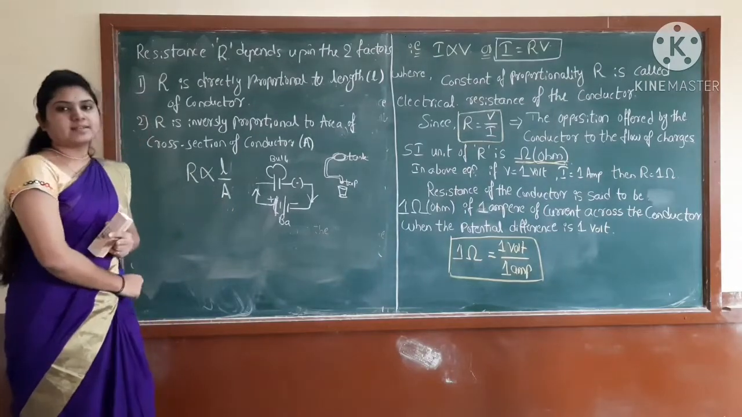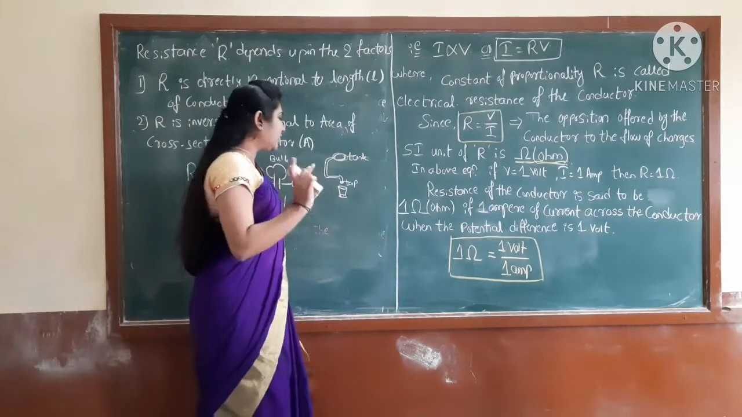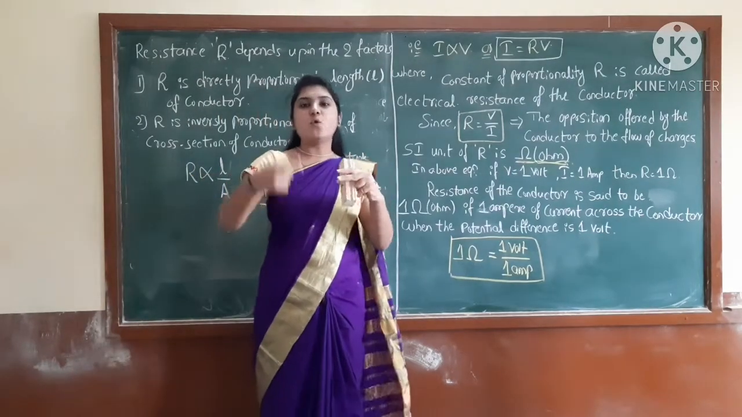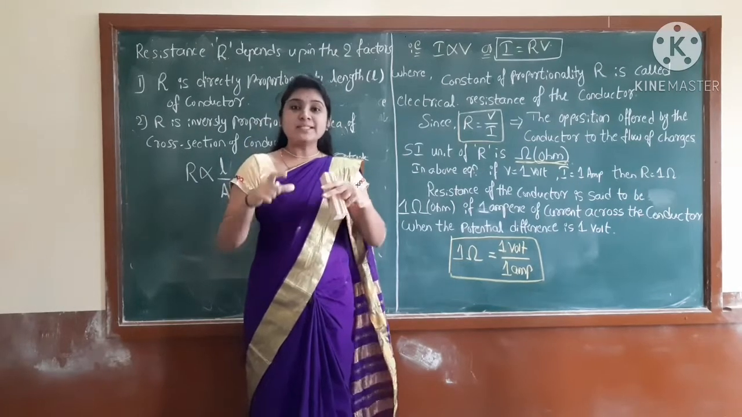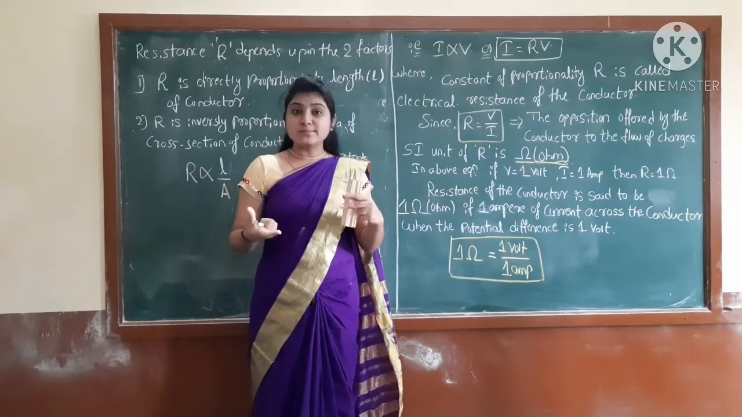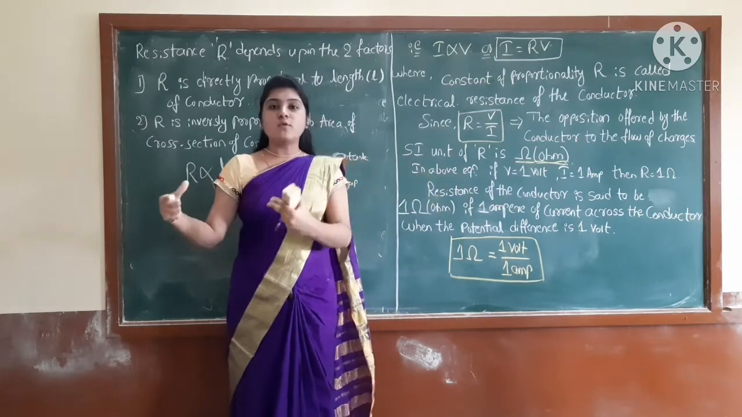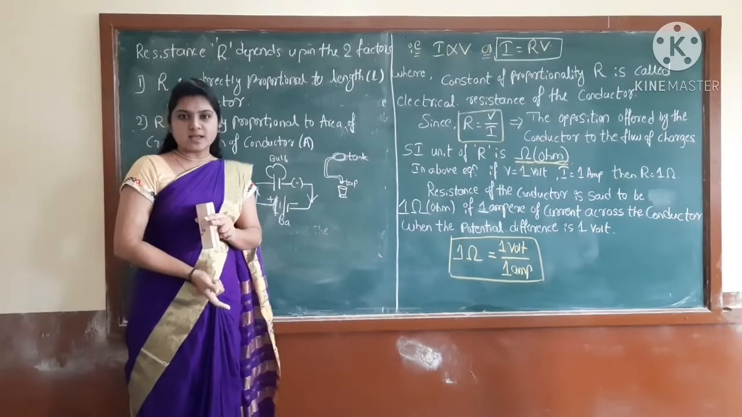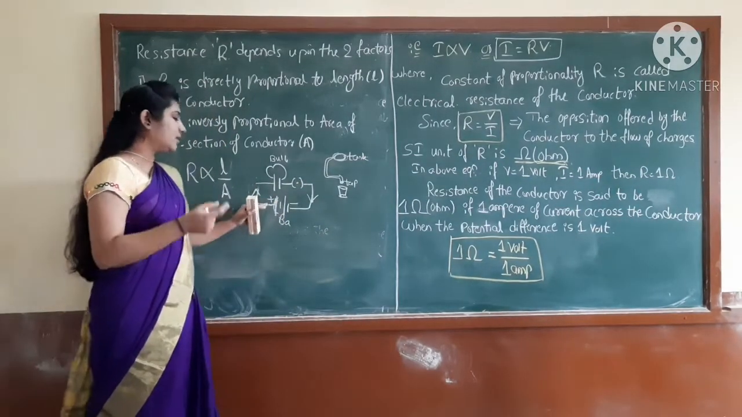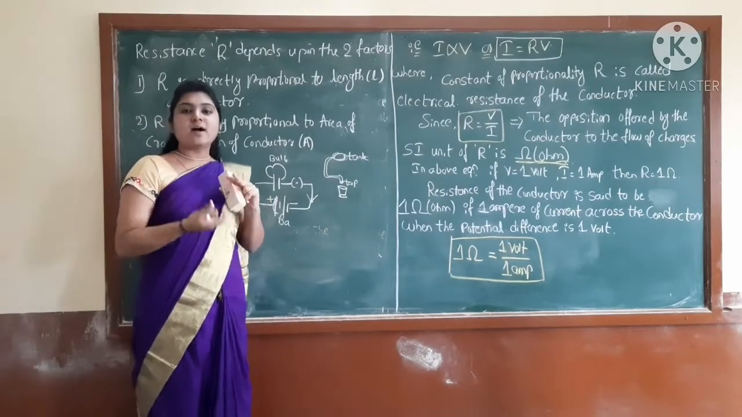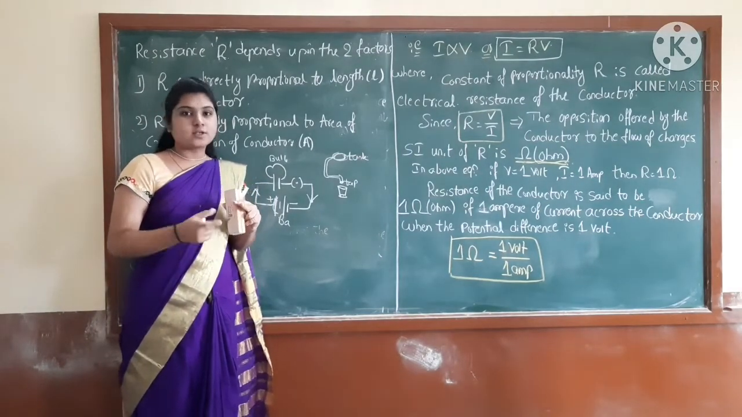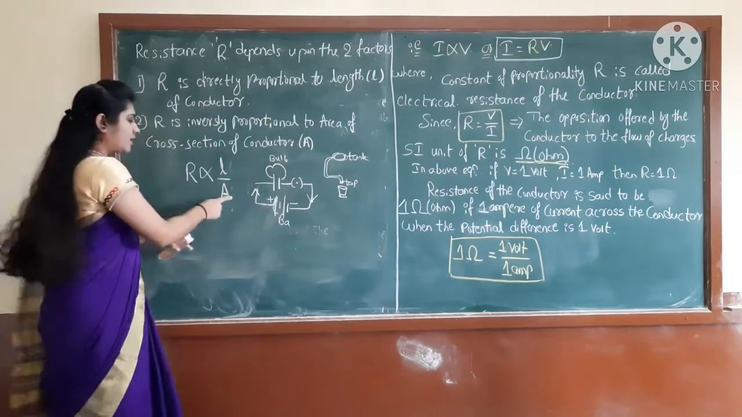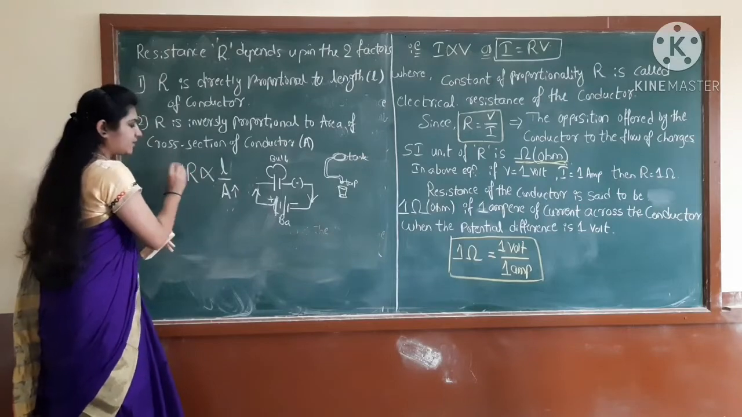Then what about the area? Just assume from the tank to the tap, this pipeline has more area. The area of the pipe is more, which means of course more water will come and my bucket will fill in a fraction of a second. Correct? So here also, if the area of the conducting wire is more, then of course the flow of charges will also be more. Current increases, resistance decreases.